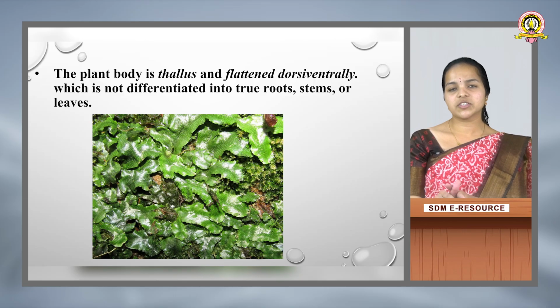If you see the structure of bryophytes, for example Riccia, the thallus is a dorsiventrally flattened structure. Dorsiventral refers to the upper side as well as the lower side of the plant body. The thallus is a flattened structure where we cannot see any shoot or root region, and it is not differentiated into true roots, stem and leaf.